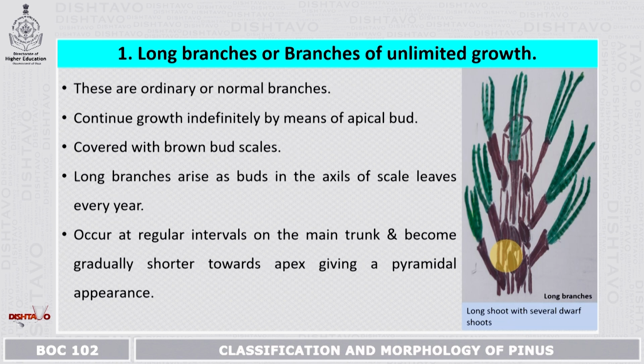Coming to the long branches or branches of unlimited growth, these are the ordinary or normal branches. They continue growth indefinitely by means of the apical bud, and they are covered with brown bud scales. Their long branches arise as buds in the axil of the scaly leaves every year, and they occur at regular intervals on the main trunk and become gradually shorter towards the apex. At the apex, they grow shorter, and this gives a pyramidal appearance to the plant, and that is why they appear conical in form.